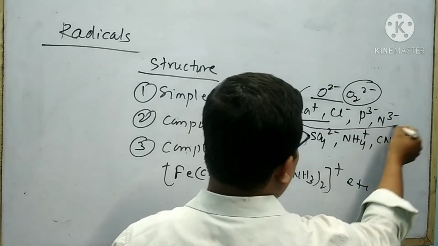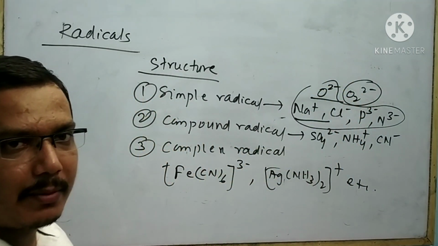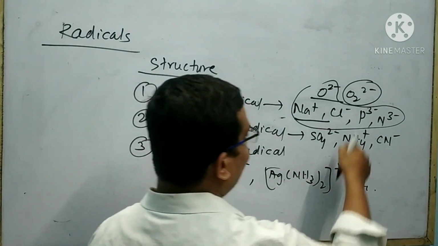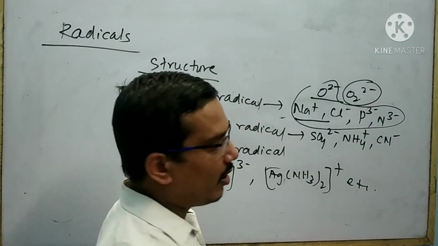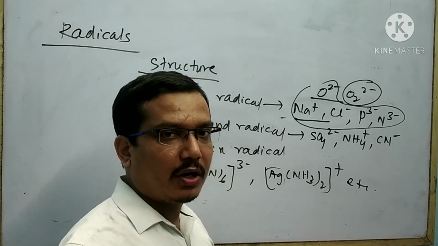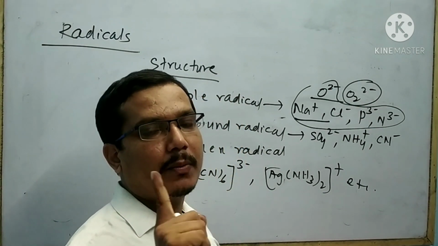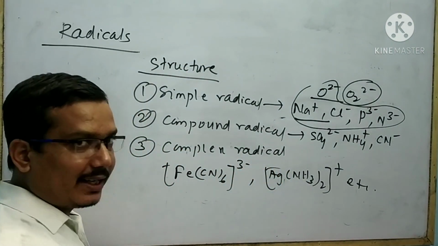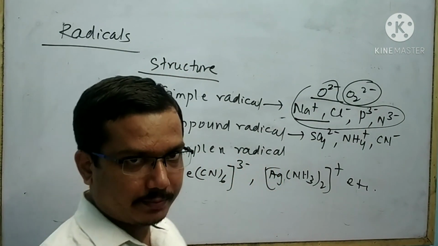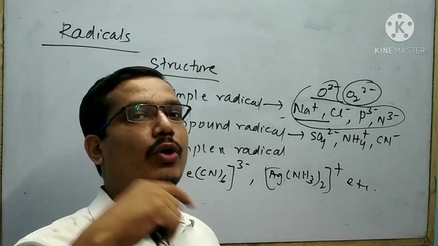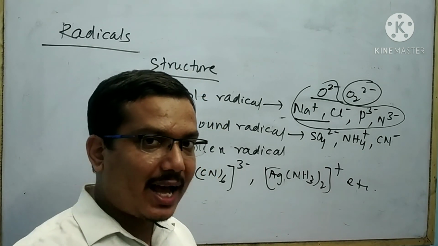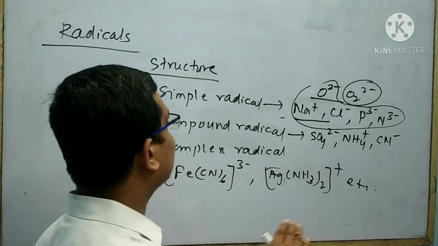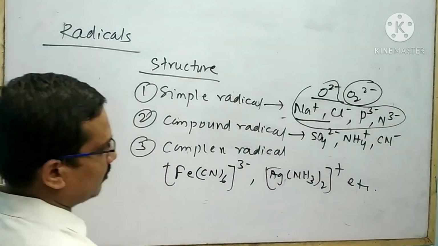In other cases, the radicals are made by only one atom. No doubt it is made by two atoms, but the two atoms belong to one kind of element, that is oxygen. That means the radical which is made by one or more than one atom, but the atoms belong to the same kind of element, is called simple radical.